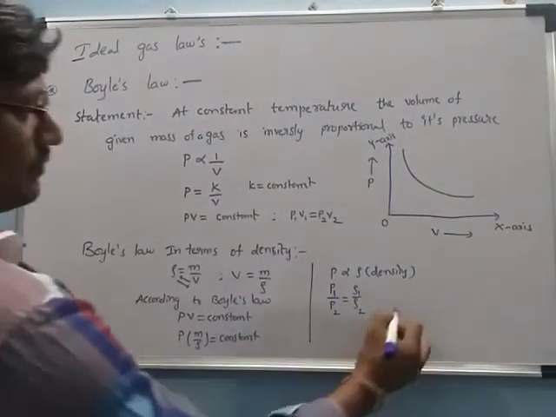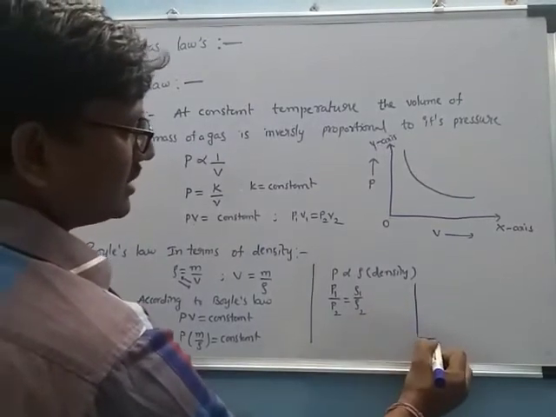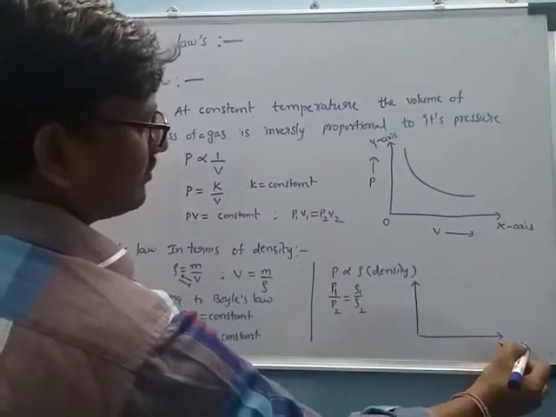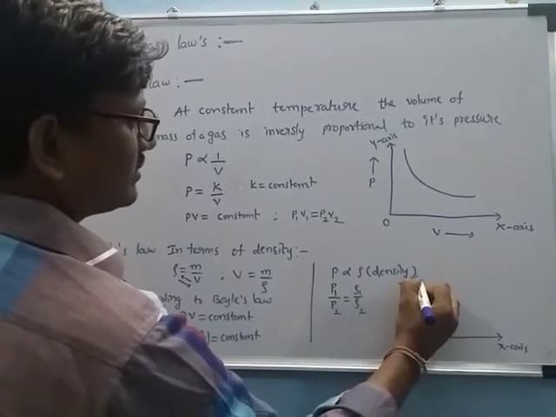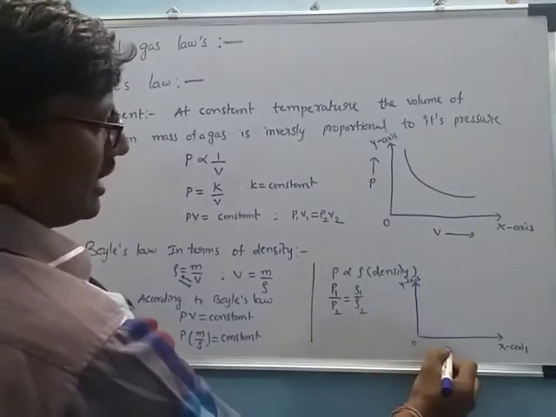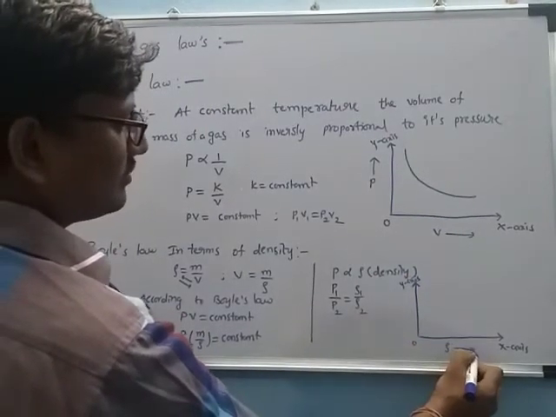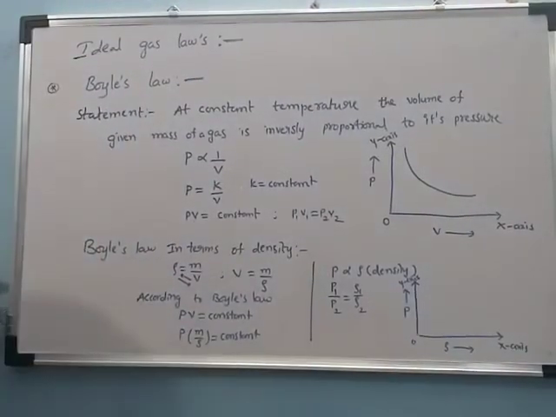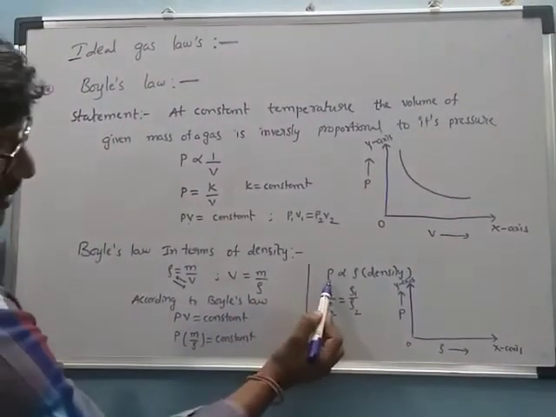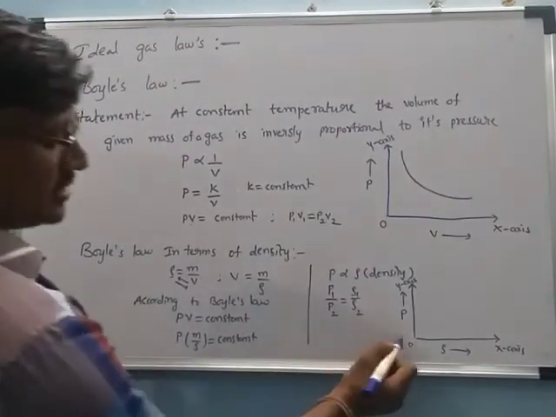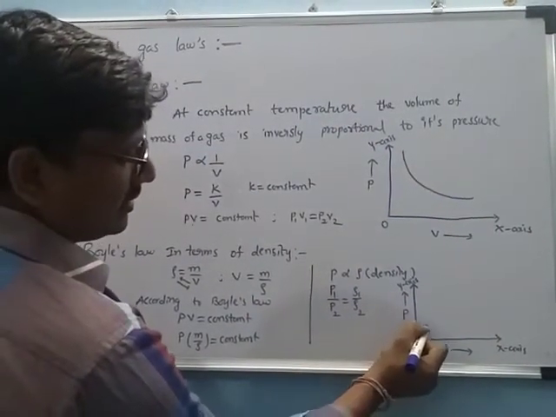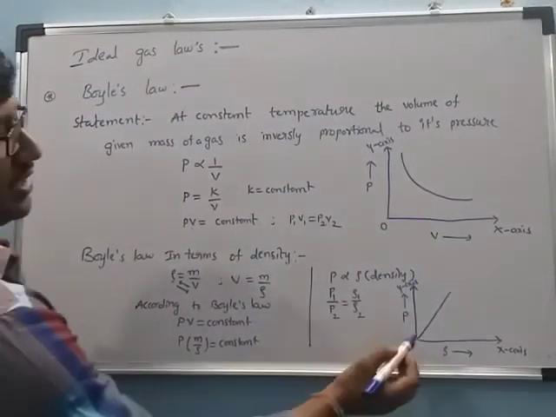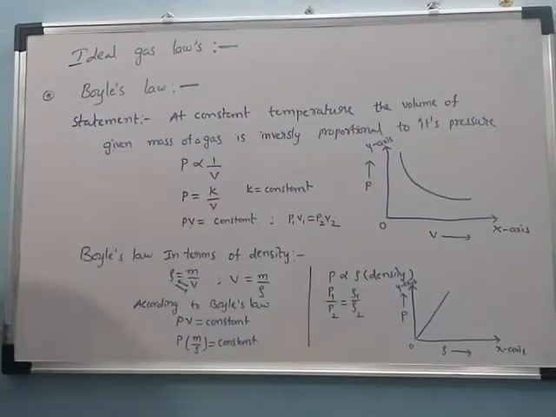Now we draw the graph between pressure and density. This is the x-axis, the y-axis, and the origin. Along the x-axis we take density and along the y-axis we take pressure. Here the pressure is directly proportional to the density, which means it's a straight line passing through the origin.